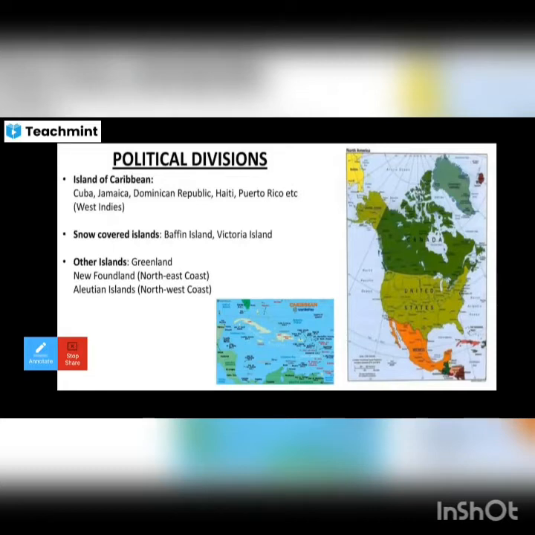The fourth one, the Central Lowlands or Great Central Plains. So these are all the four physical features of North America.